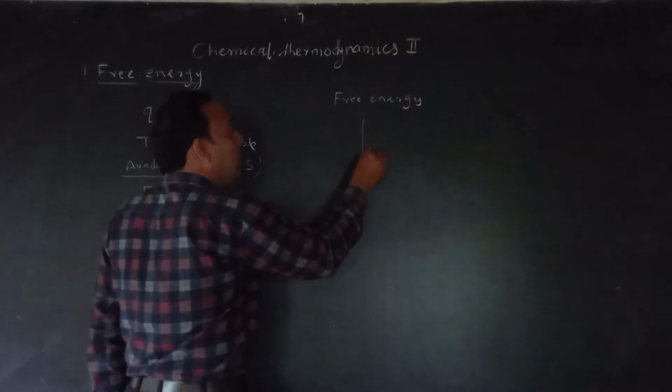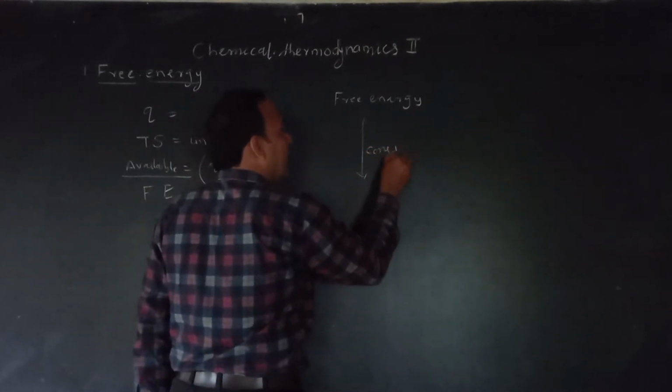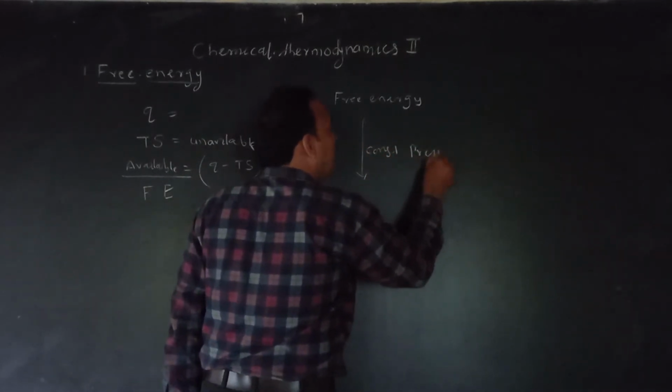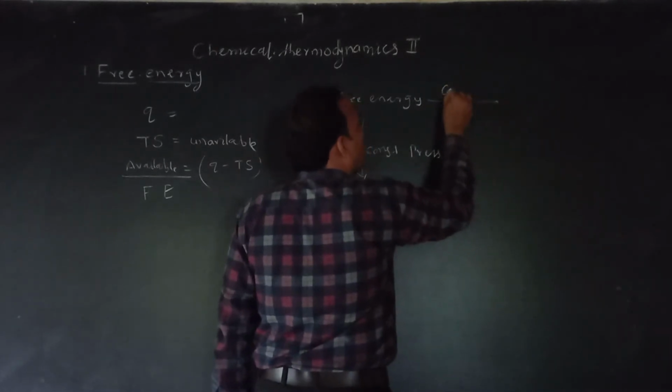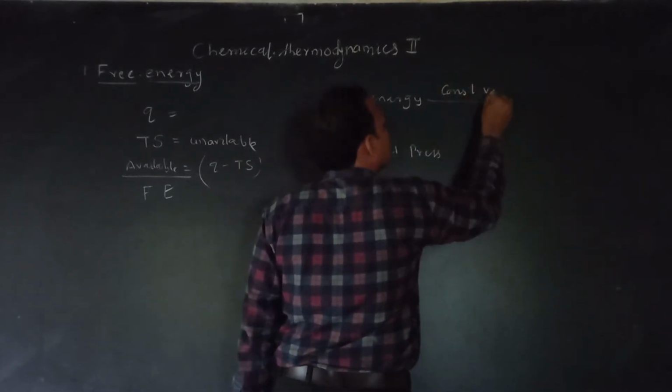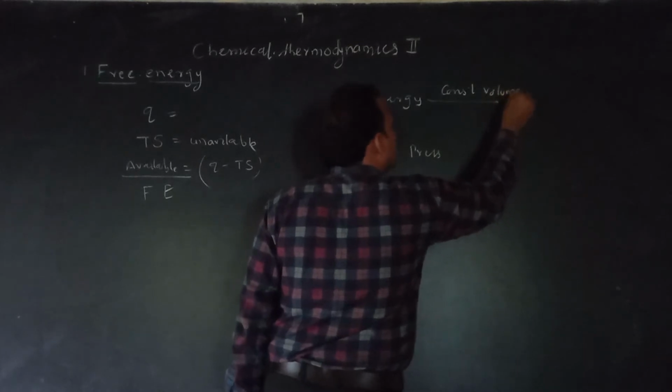At constant pressure, and second one is at constant volume.